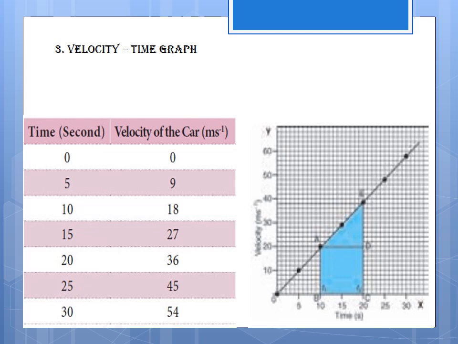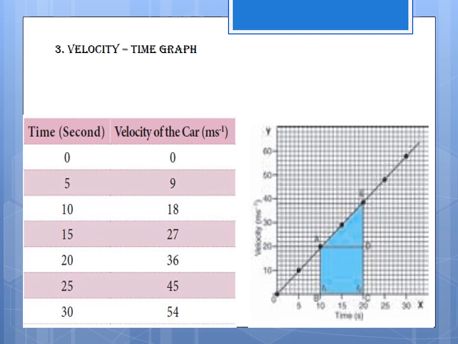Velocity: 0, 9, 18, 27, 36, 45, 54. That is the velocity of the car, going like this. In the case of velocity, the figure is a straight line.